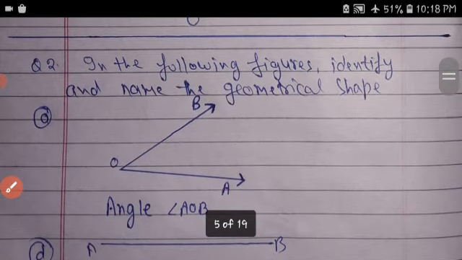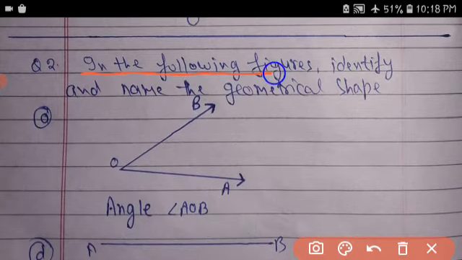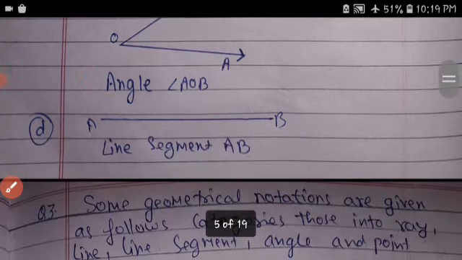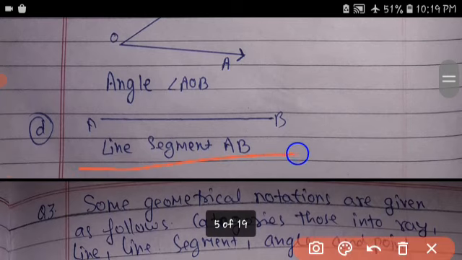In the following figure, identify and name the geometrical shape. Angle BOA and angle AOB are both the same. AB is the line segment.